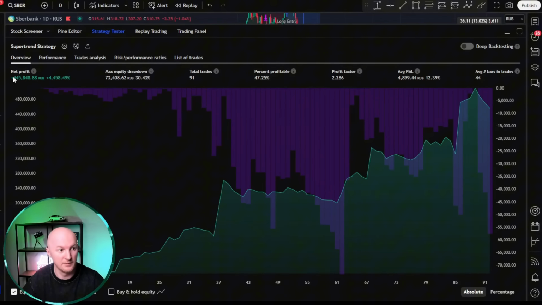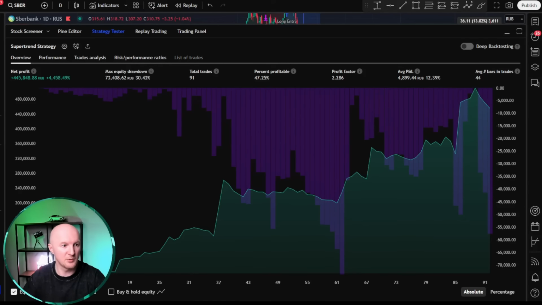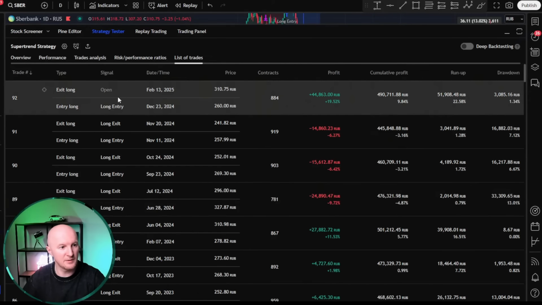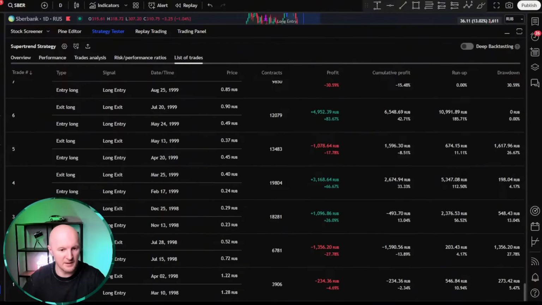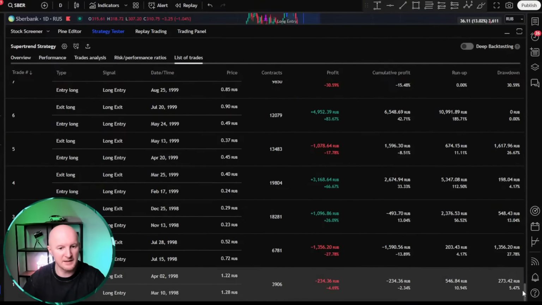There you go. Look. As you can see, the simplest, absolutely the simplest way to use the Supertrend strategy turned out to be quite profitable in historical testing. Now I'll show you what historical period this is, over what time frame, and how to check it. Look, here you can check the list of trades and see when they start. February 13th, 2025 is the last trade, and the first trade was in March 1998.